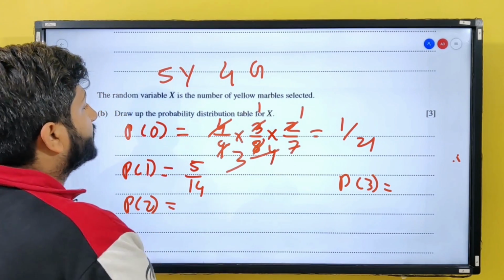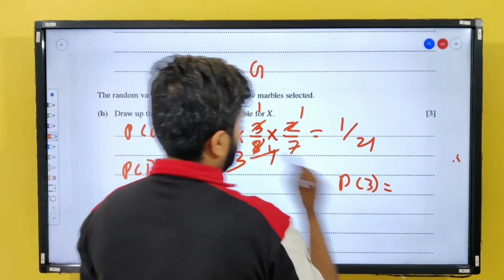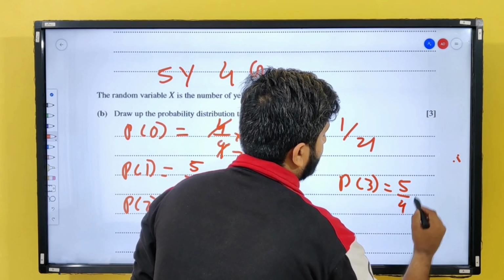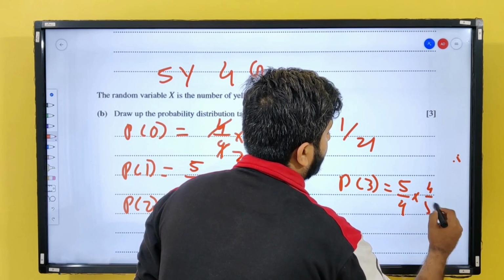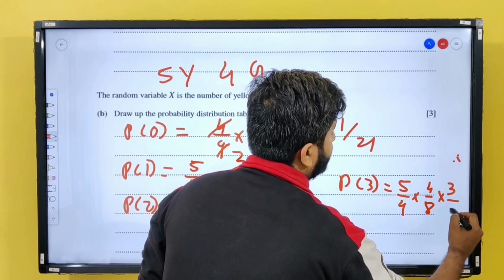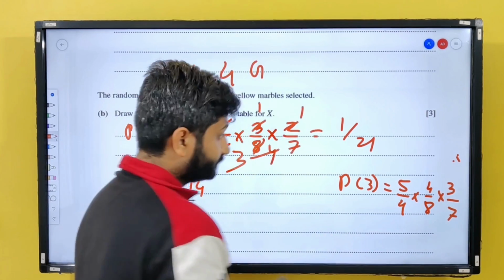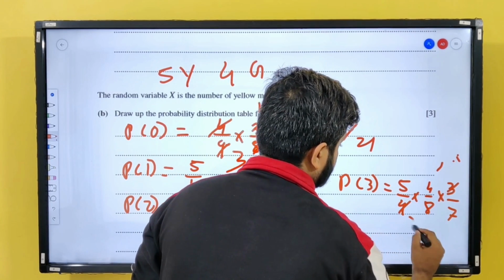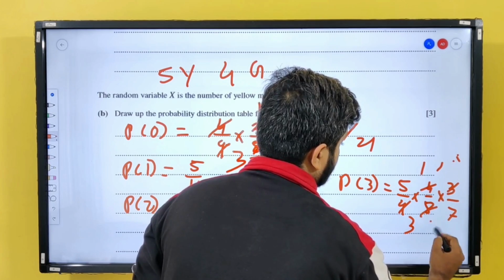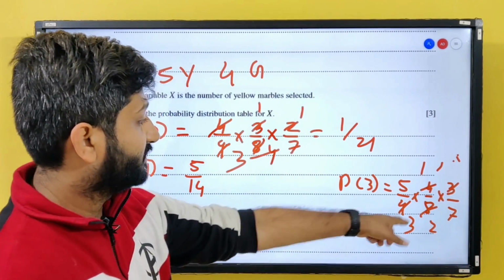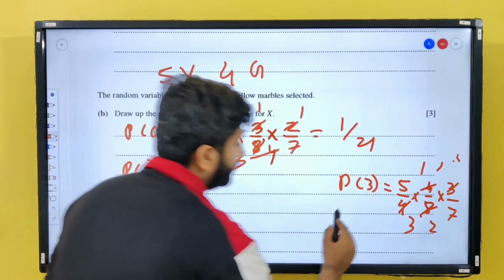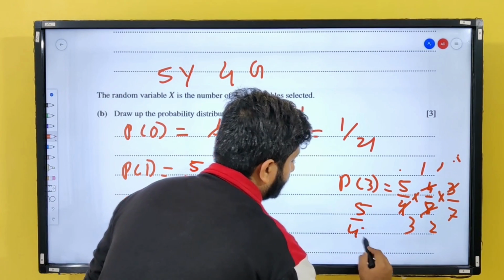So the probability of all 3 being yellow is going to be 5 by 9 into 4 by 8 into 3 by 7, right? 7 twos are 14, 14 threes are 42. So it is 5 upon 42.